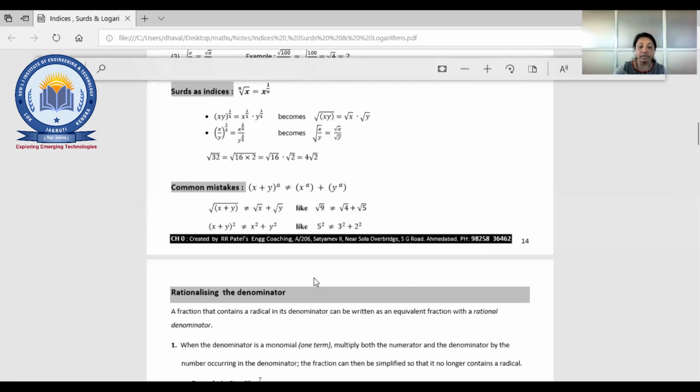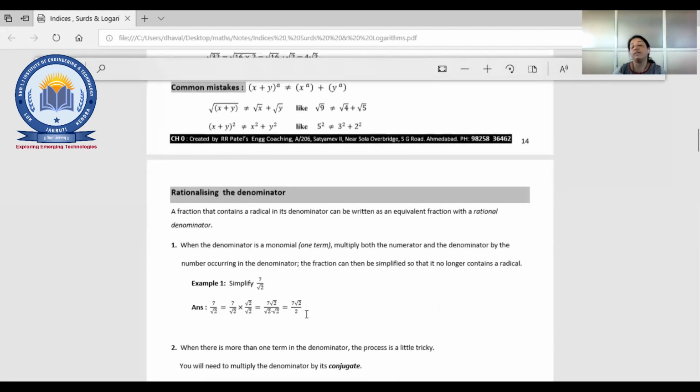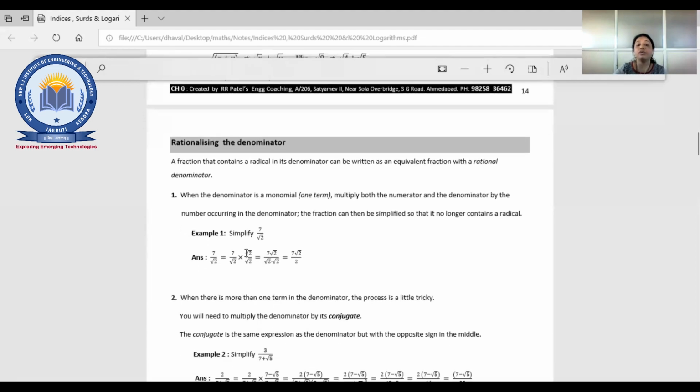Fine. Now the another one is what? If there will be a root in the denominator, you have to apply some logic, or you have to do the multiplication or any operation to solve that. Or if you want to give it some simplified formula, a simplification of an expression, you require some extra operation, either a multiplication or division, like this. For example, directly we'll go for the example. Suppose 7 by root 2. So what we are going to do?